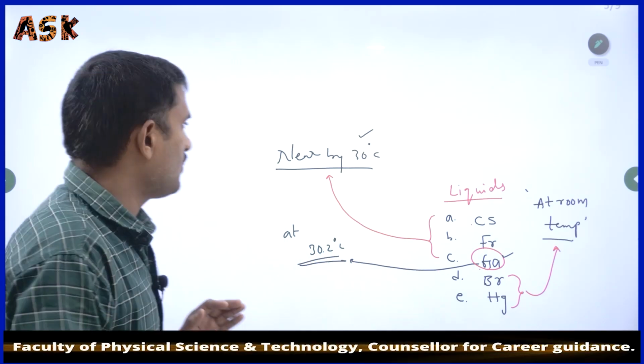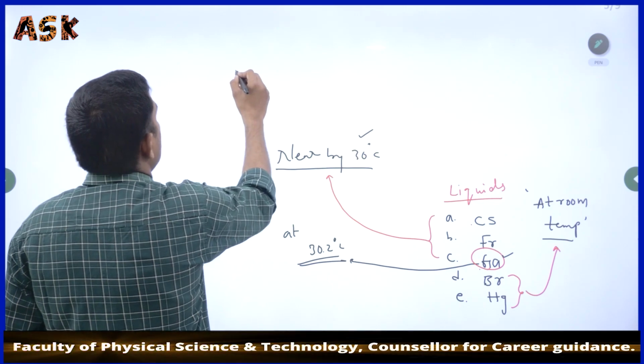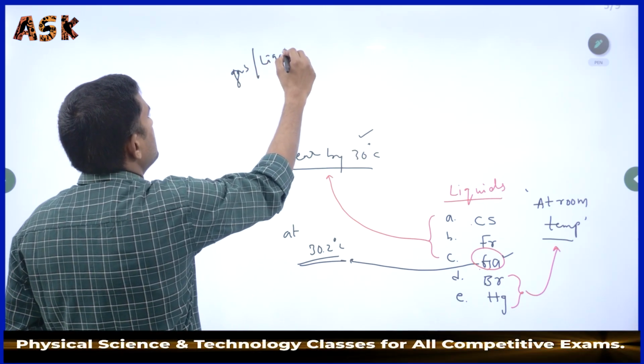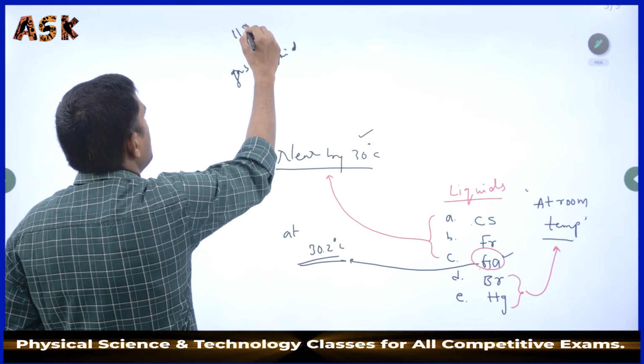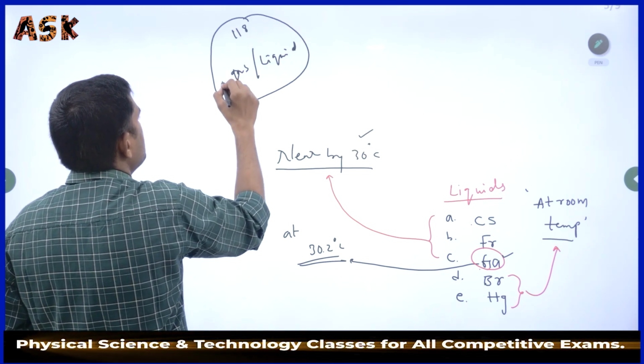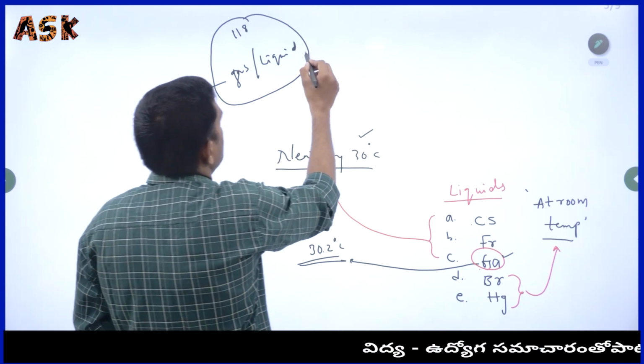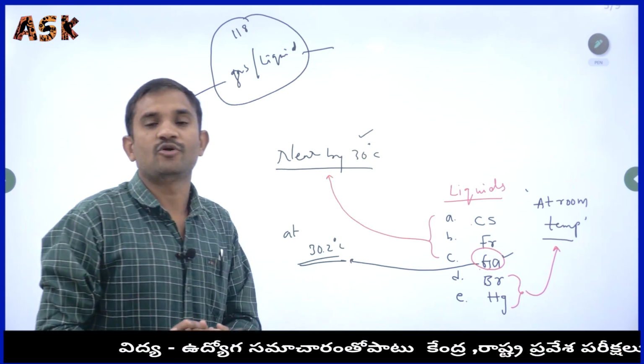Gallium is the best example for the elements present in the liquid state in our periodic table. Up to now we got the elements in the gaseous state and in the liquid state. Among the 118 elements, a few are in the gaseous state and a few are in the liquid state, and we got the examples.